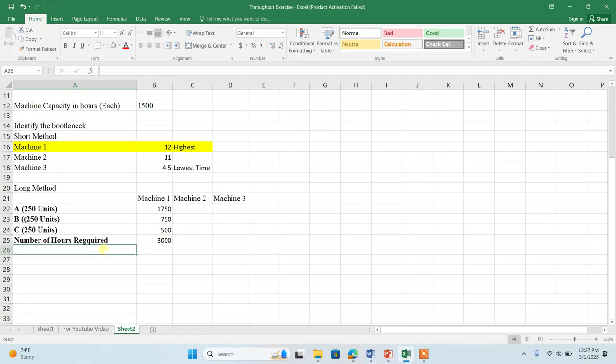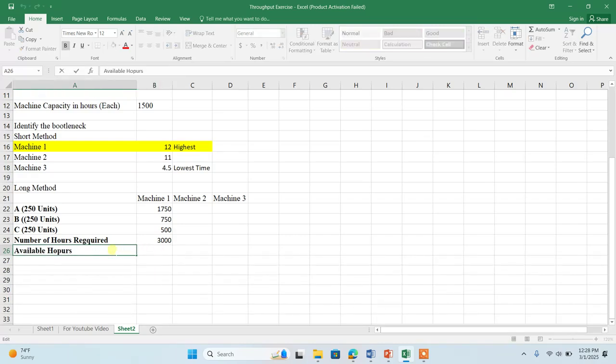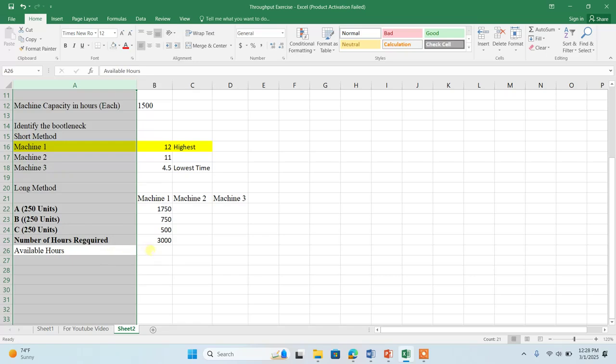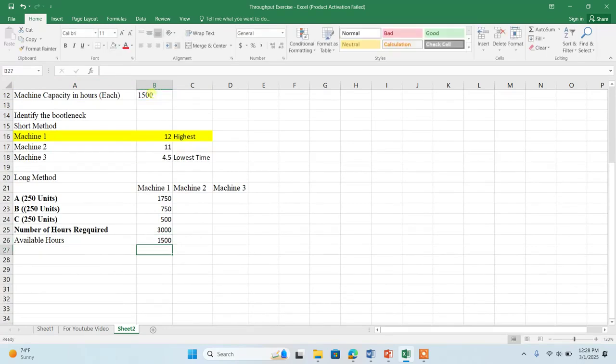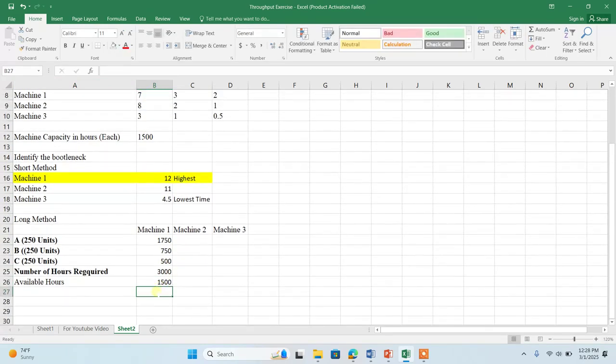But how many hours are available? Available hours are, if you remember, 1500. So my dear, one thing is clear: it requires 3000 hours while we have only 1500 hours. So machine 1 is going to create a problem for me. How much am I short? I am short of 1500 hours. Let me put it in the red color. This is critical.